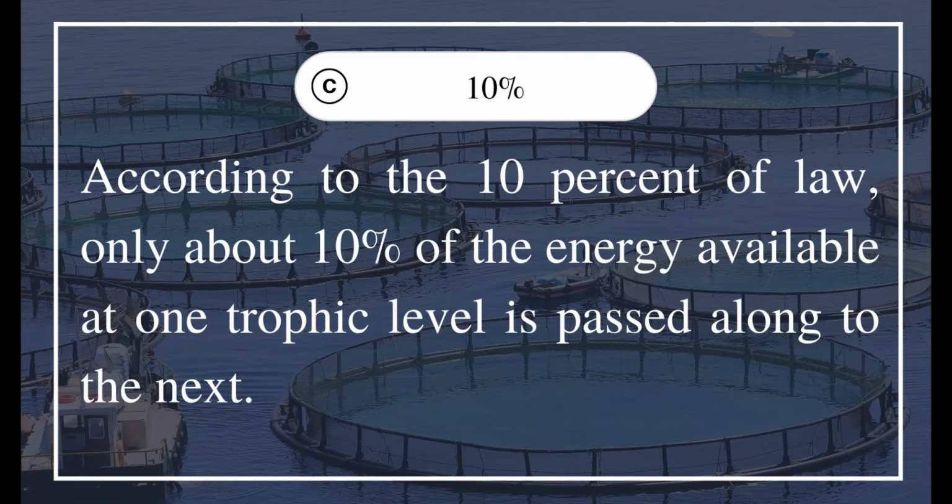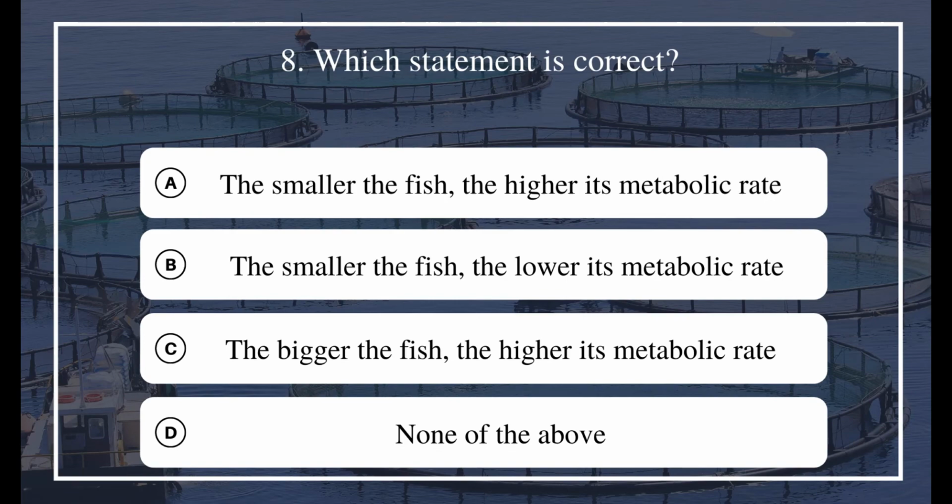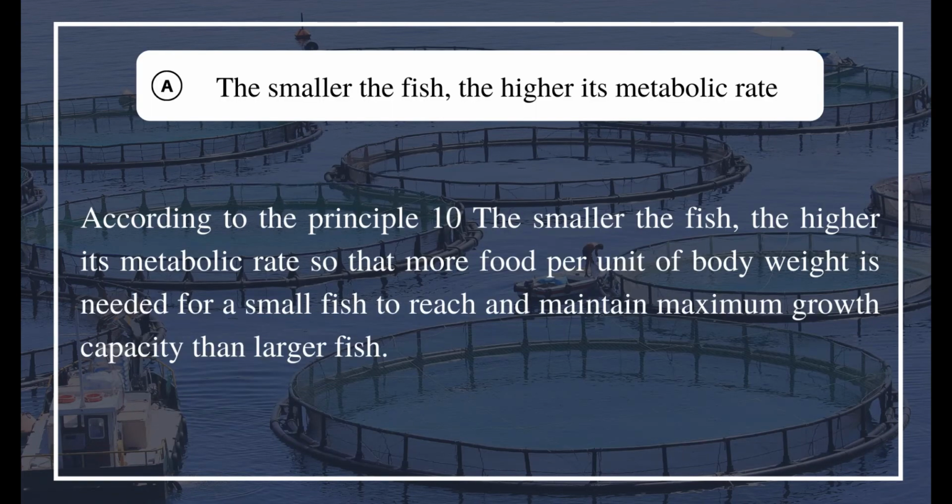8. Which statement is correct? A. The smaller the fish, the higher its metabolic rate. B. The smaller the fish, the lower its metabolic rate. C. The bigger the fish, the higher its metabolic rate. D. None of the above. The answer is A. The smaller the fish, the higher its metabolic rate.